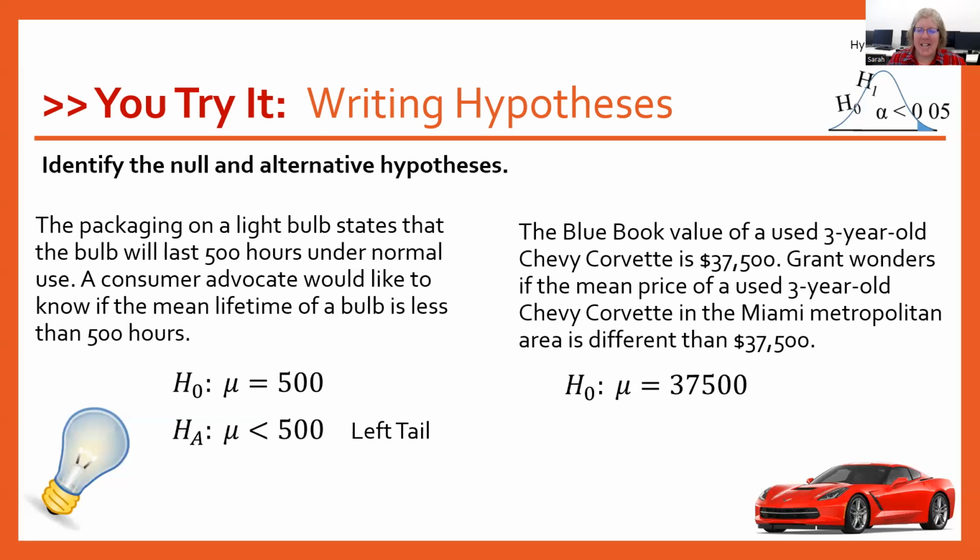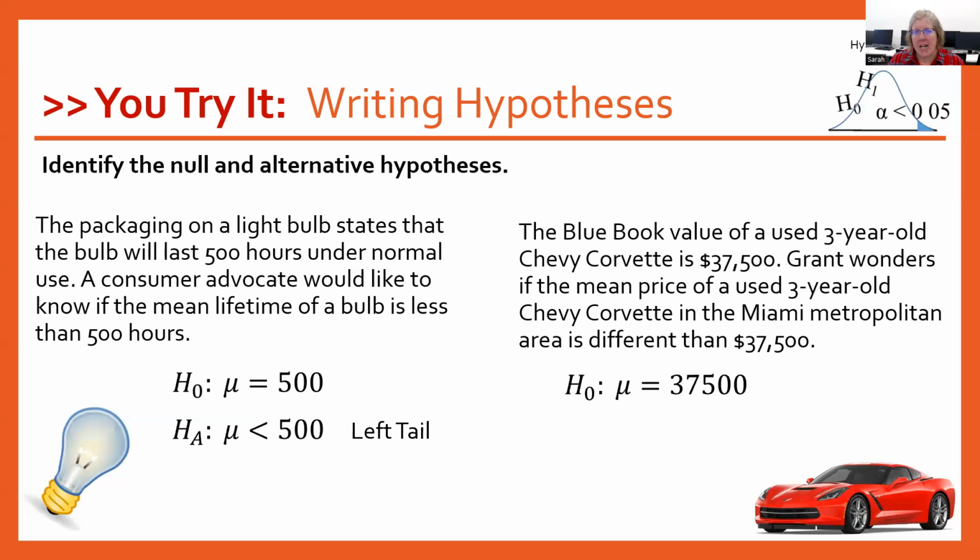All right, so let's take a look at these. The Blue Book value of a used 3-year-old Chevy Corvette is $37,500. Grant wonders if the mean price of a used 3-year-old Chevy Corvette in the Miami metro area is different than $37,500. So our null hypothesis is that the population mean mu is equal to the $37,500.